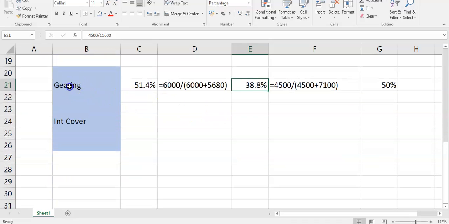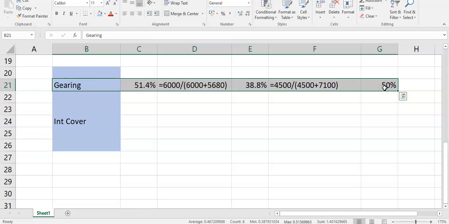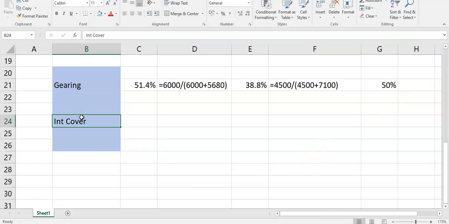And one other way to look at the capital structure here is not about the proportion of debt in the business, it's about the affordability of interest. We call this the interest cover. We look at how profitable you are relative to the interest expense. The higher the better here, the more cover you have, the more affordable or sustainable your interest expense is. The formula for interest cover, if you have it in your notes, is operating profit, otherwise known as profit before interest and tax, divided by the interest expense.